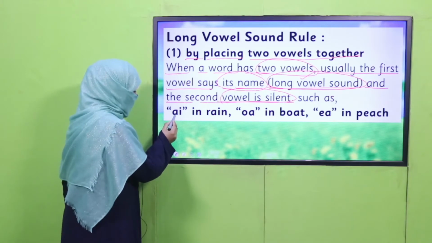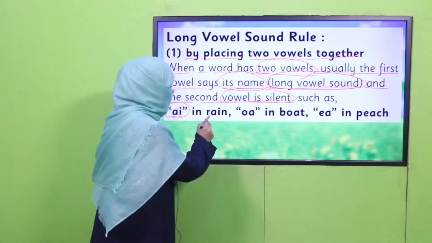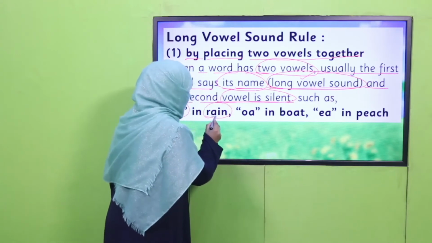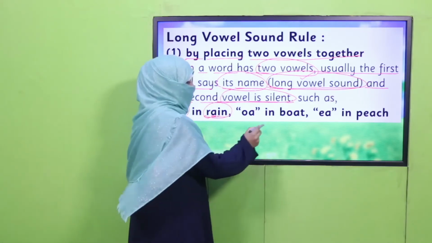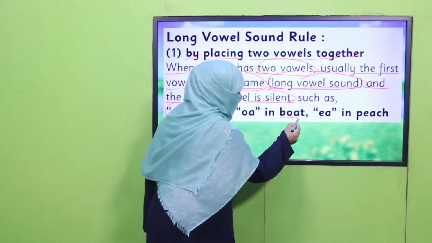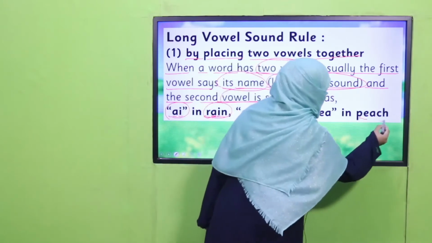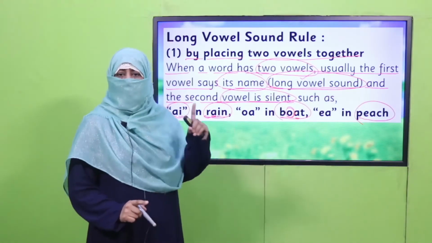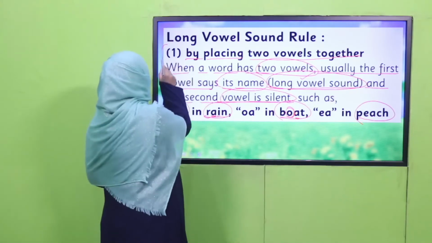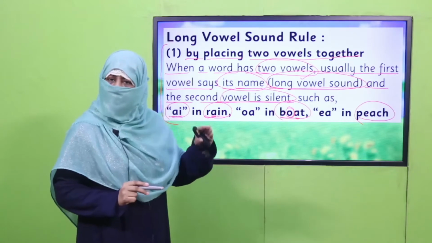As there are two vowels, A and I, when they come together, as in rain, this A is giving its name, A, and I is silent. Boat: this A is silent and O is giving its long sound. Peach, and so on. This is rule 1. What I am telling you, there are two vowels. The first one will give its long sound and the second will be silent.